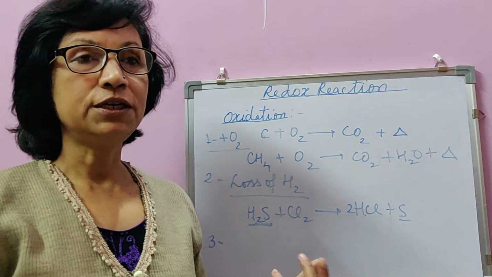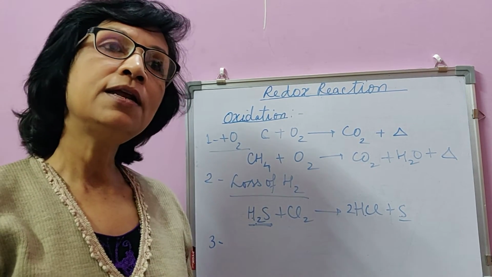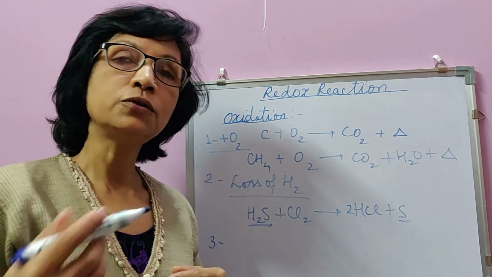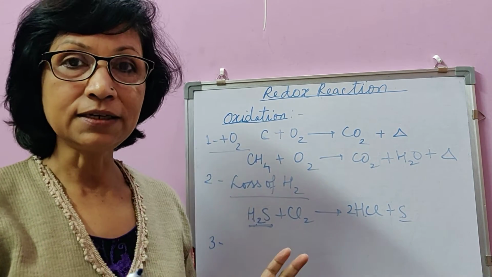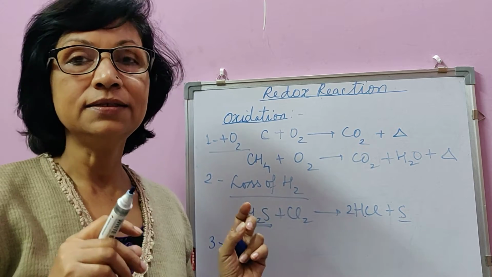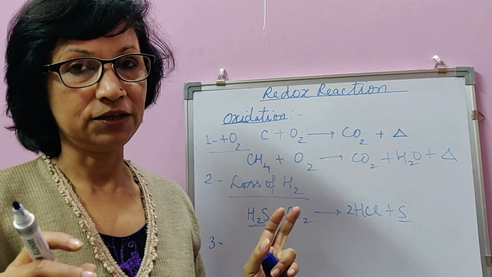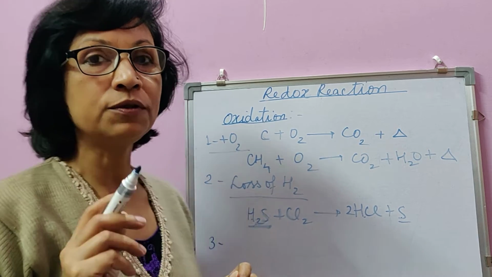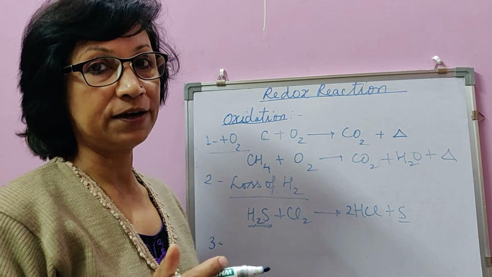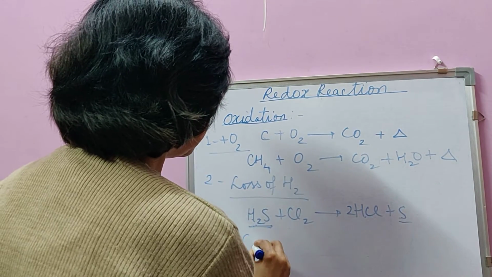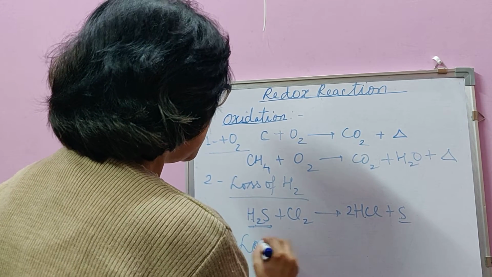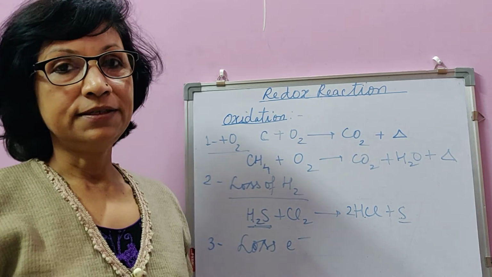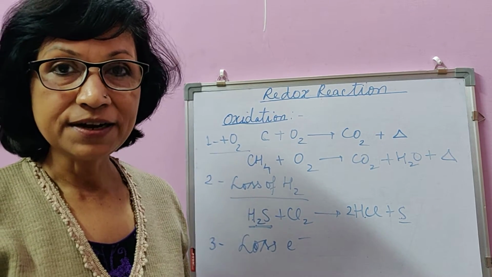There are certain oxidation reactions in which neither combining with oxygen takes place nor loss of hydrogen takes place, and yet chemically it is an oxidation reaction. Such oxidation reactions can be understood and justified on the basis of loss of electrons. When a substance loses electrons, then also it is said to be an oxidation reaction.